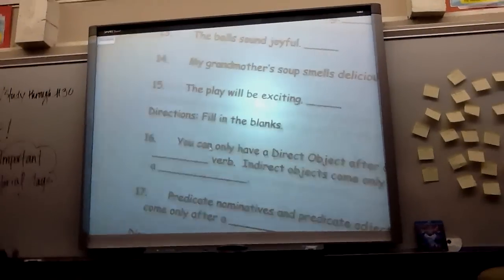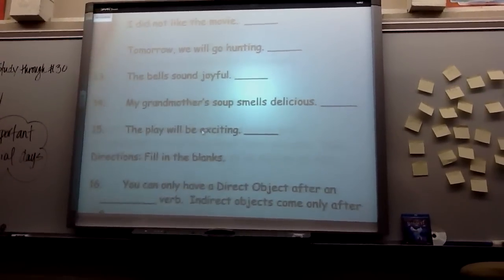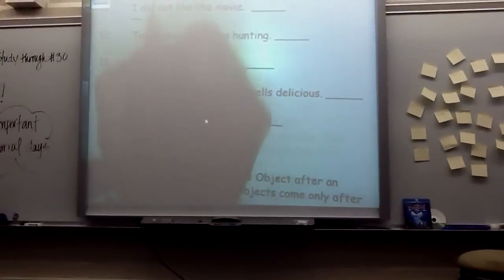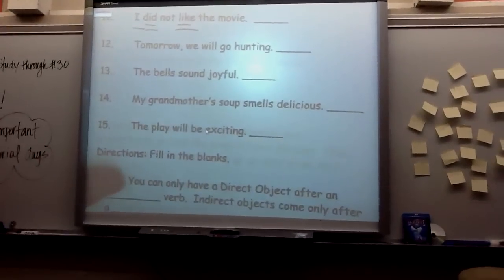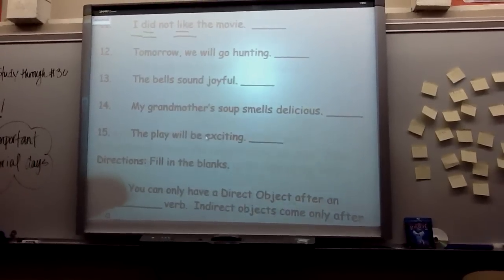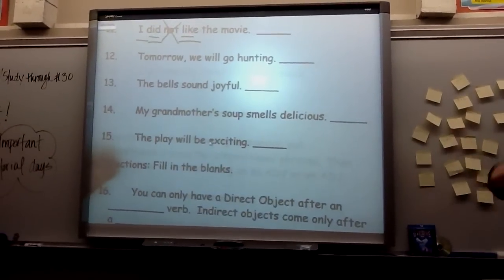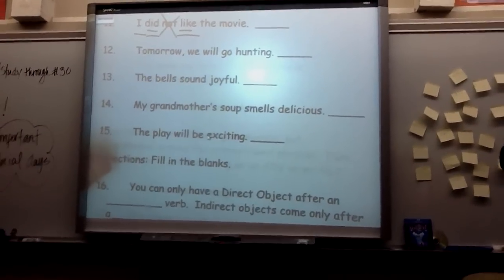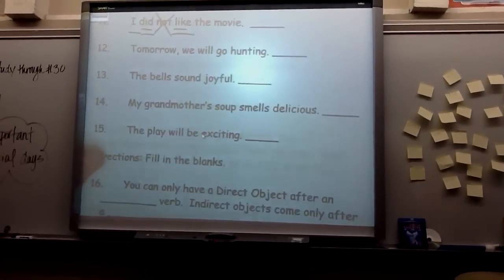Okay, here we go. I did not like the movie. Subject. Verb. Did like. Very good. Y'all have completely broken yourselves of choosing the not as part of the verb phrase. Very good. Why do you not choose not as part of the verb phrase? Because it's an adverb. Let's do that again. Ready? Not is not a verb. It's an adverb. Very good.